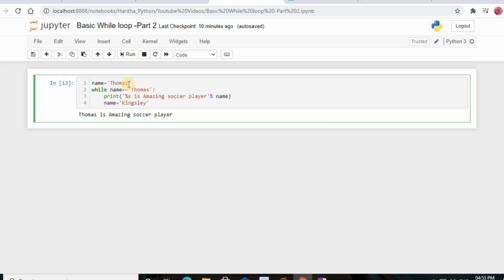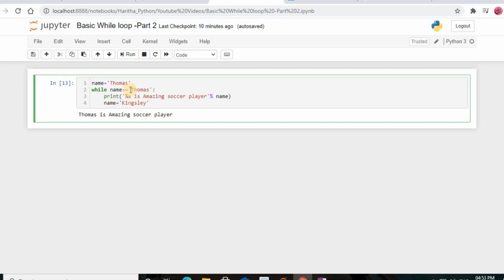I don't want to iterate many times, because you all know that a while loop will move on continuously until the condition becomes false, right? So to make it false, I want only one iteration. For that reason, what I am doing here is simple. To make my iteration only one, I selected the name Thomas, and then immediately after completion of the while loop, I changed this name to Kingsley.